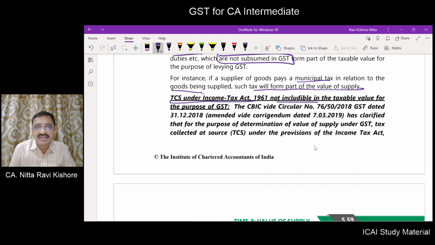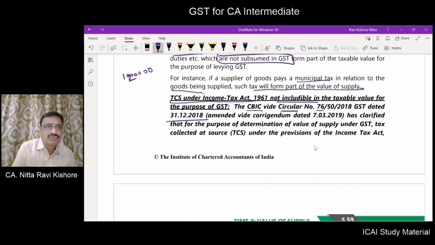This has been clarified by CBIC through its circular number 76 dated 31st December 2018. Sometimes what will happen is, if the product is sold for 1 lakh, let us assume. Suppose you are buying a car for more than 10 lakhs.